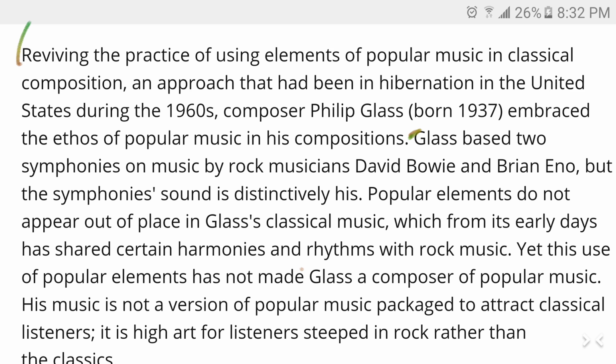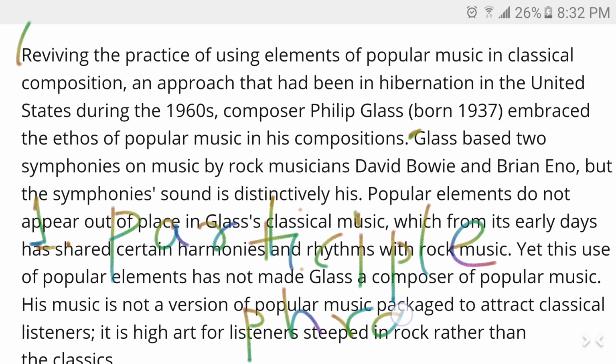First of all, I'm not sure how many of you know about the term participle phrase. Participle phrase, what it does, it actually modifies the subject. So here the subject is Philip Glass. That's the main subject. I think some of you have already learned it. So the participle phrase modifies Philip Glass.